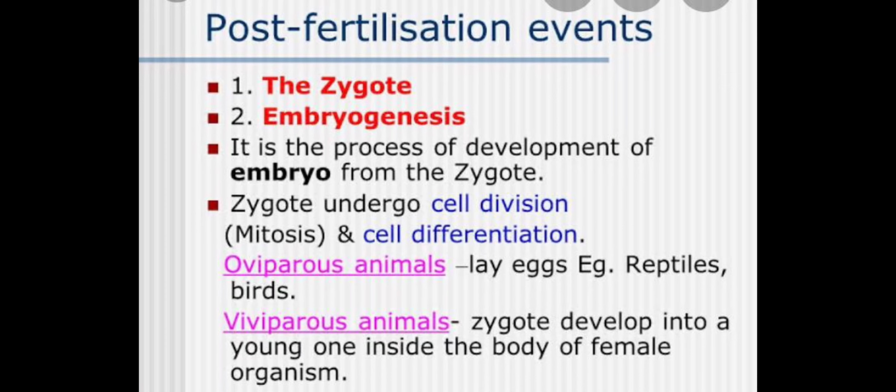Dormancy is very common in plants. Many of the seeds are in the dormant condition.